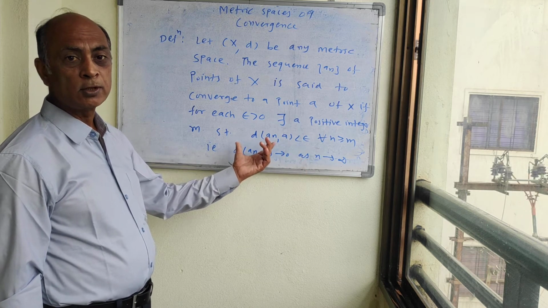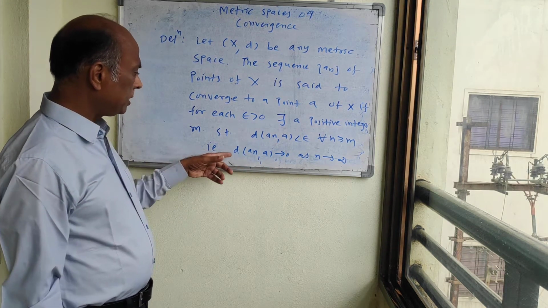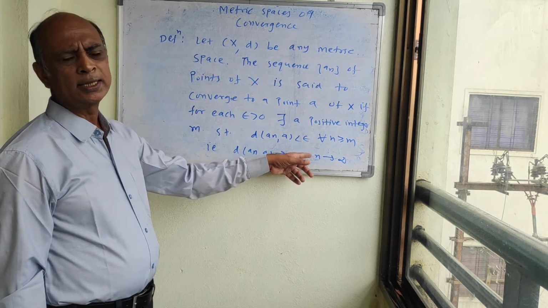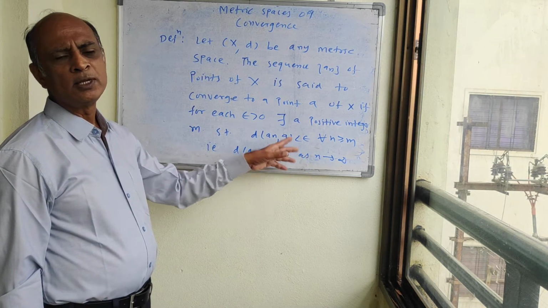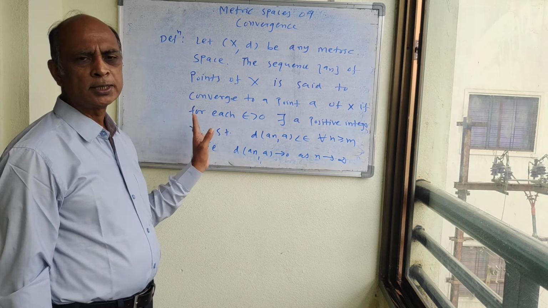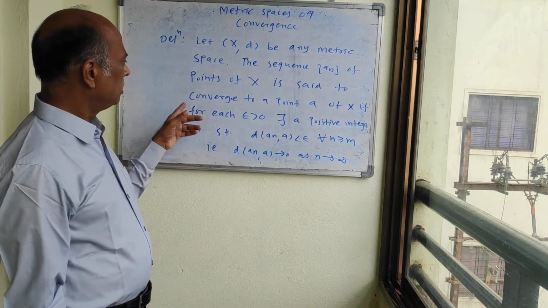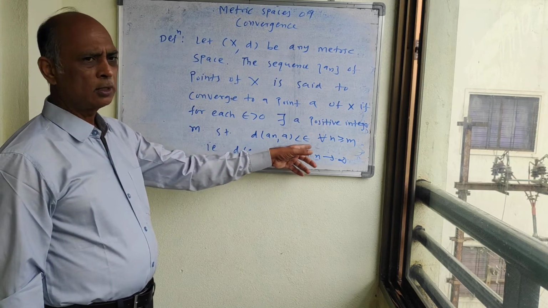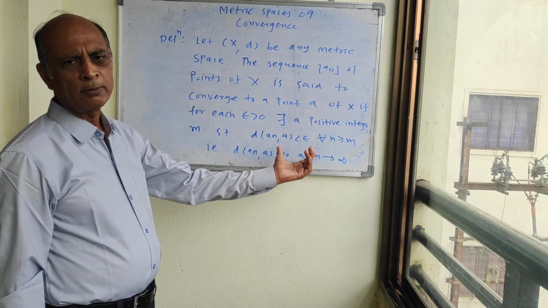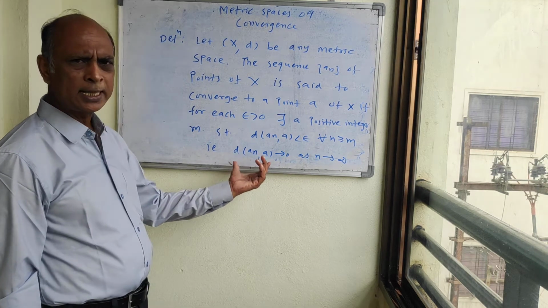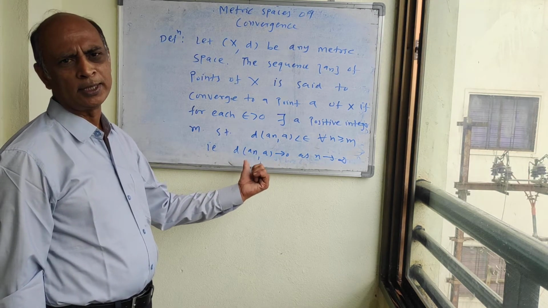In place of mod, d(an, a) tends to 0 as n tends to infinity. So this is the definition of convergence. In every theorem we have to use this definition: d(an, a) < epsilon for all n >= m, or we can say that d(an, a) tends to 0 as n tends to infinity.